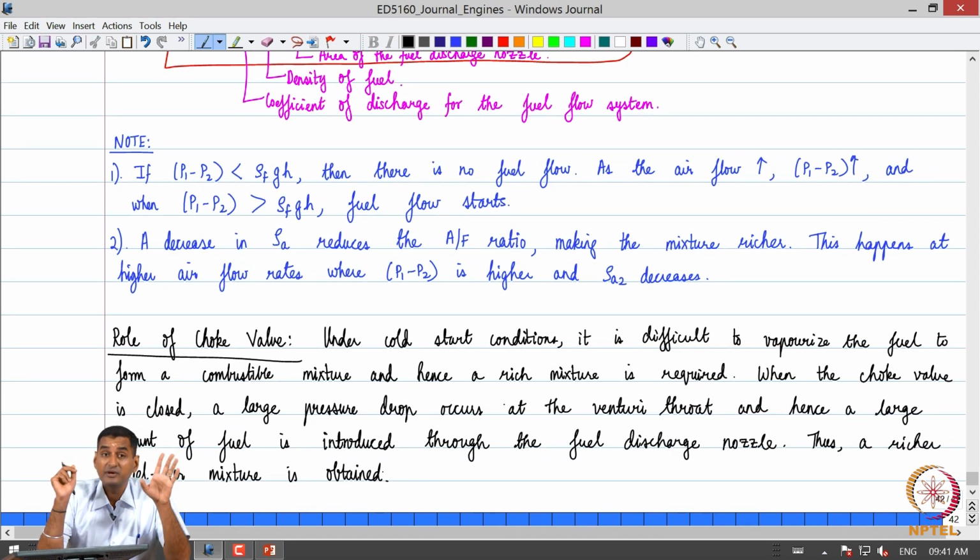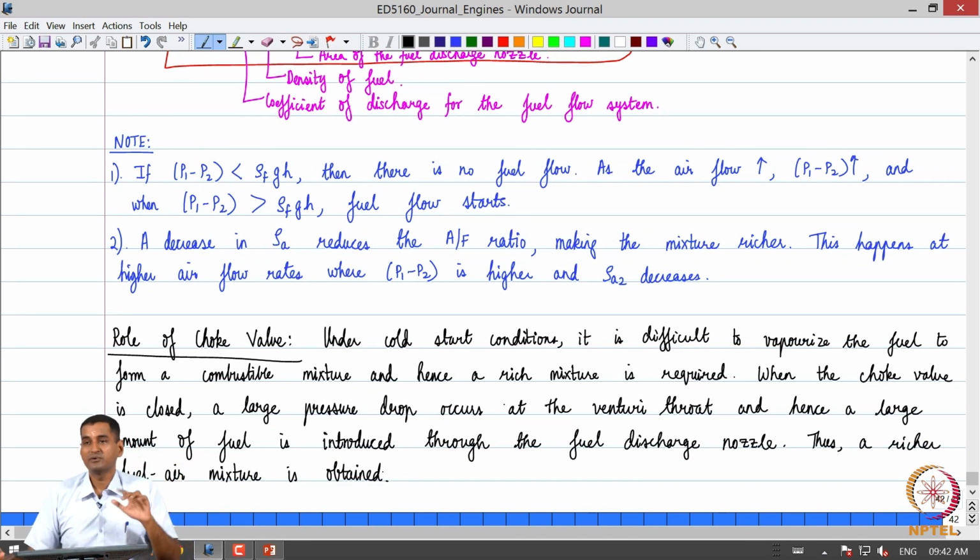And please note, during idling also we need a richer fuel air mixture, as we discussed. The choke valve's main purpose is to help with cold start. With idling we have a richer fuel air mixture because there is something called an idling compensating mechanism, which has not been shown in that schematic, but there is a mechanism for compensating for the provision of a richer fuel air mixture during the idling process in a carburetor.